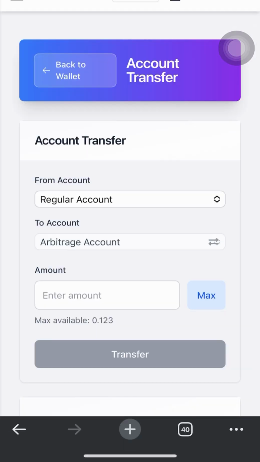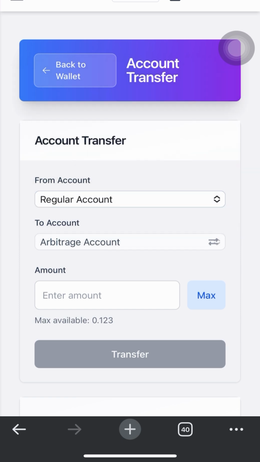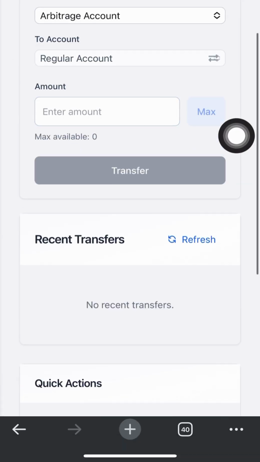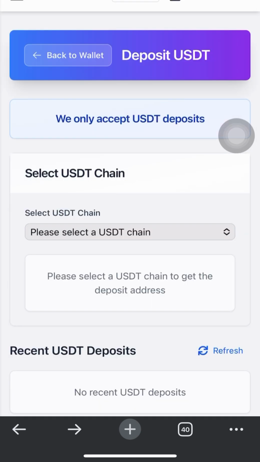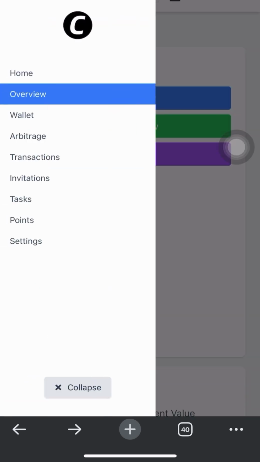So for instance, if I go to transfer right now, you can see that I can transfer money from regular to arbitrage, and I can also transfer money from arbitrage to regular. You can only withdraw money from the regular account. So before you can withdraw your money, you have to transfer the money from arbitrage to the regular account.